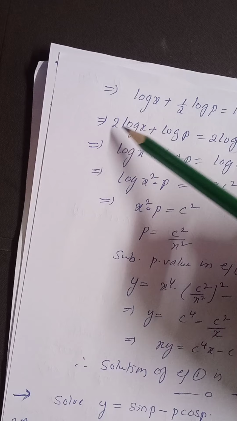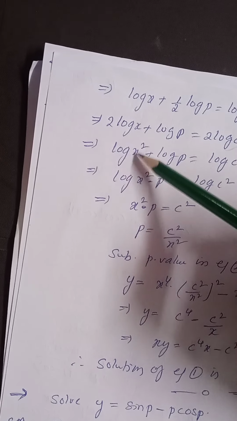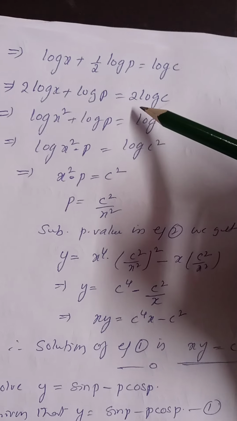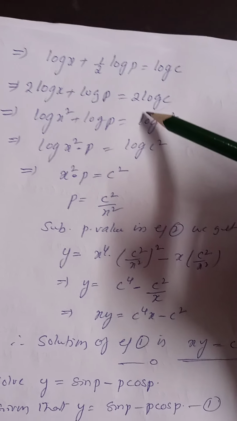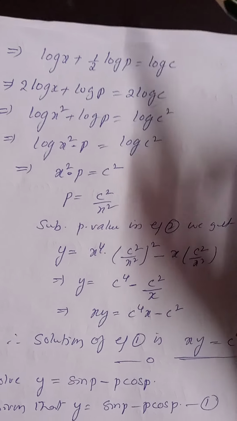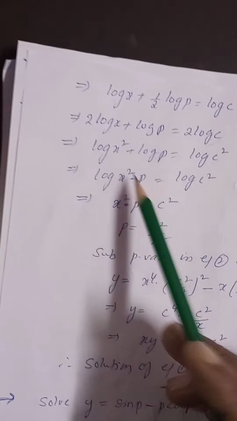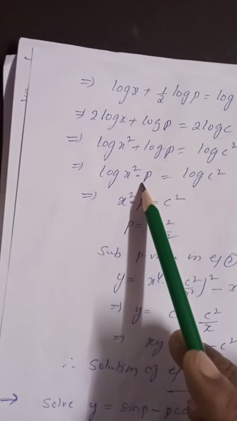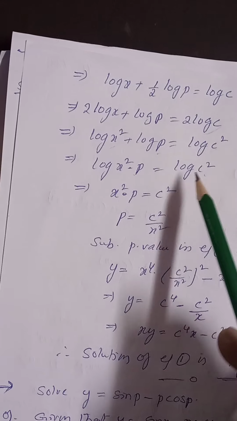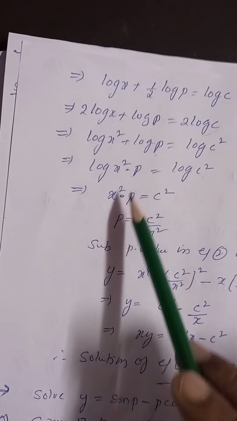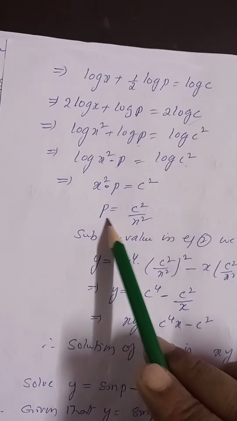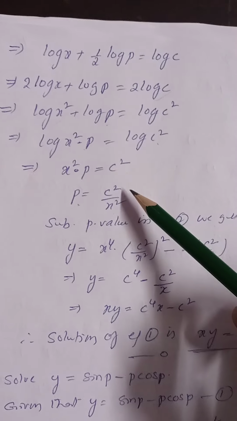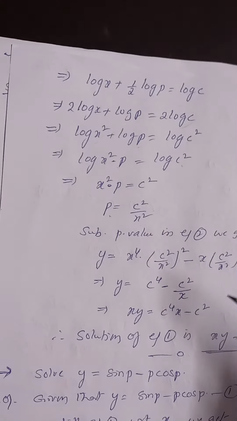m log a can be written as log a to the power of m, log x square plus log p is equal to log c square. We are applying that formula, m log a, that means log a to the power of m. That formula I am using. Now log m plus log n is log mn, that means log x square into p is equal to log c square. Taking antilogs on both sides, x square p is equal to c square, p value is equal to c square by x square. Now simply substitute this p value in equation 1 or 2.